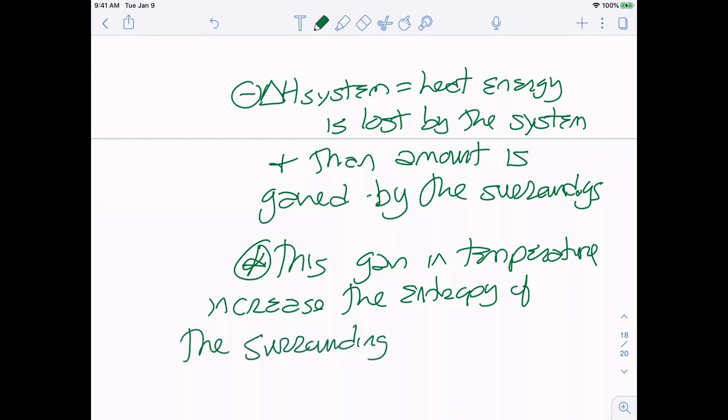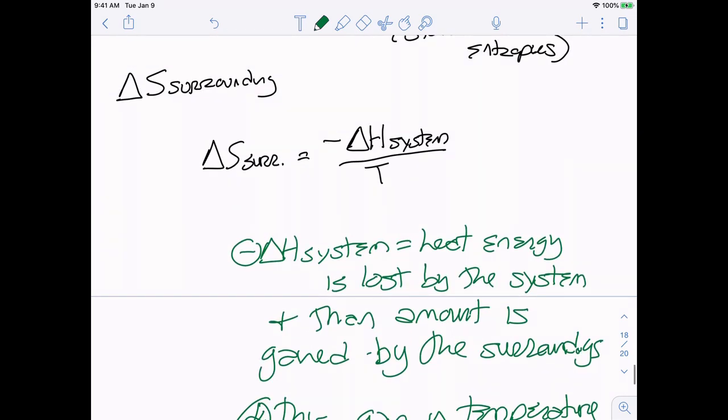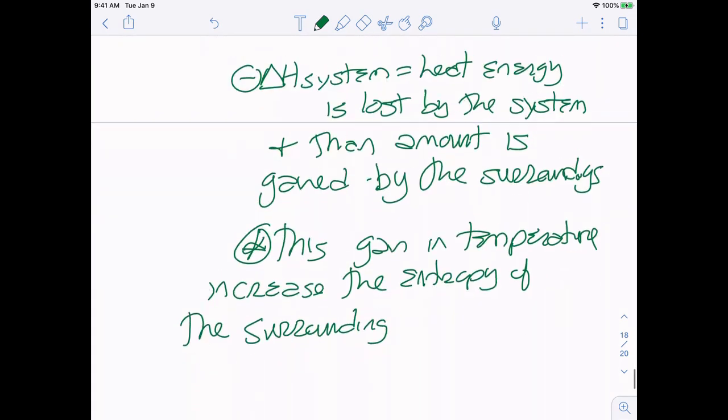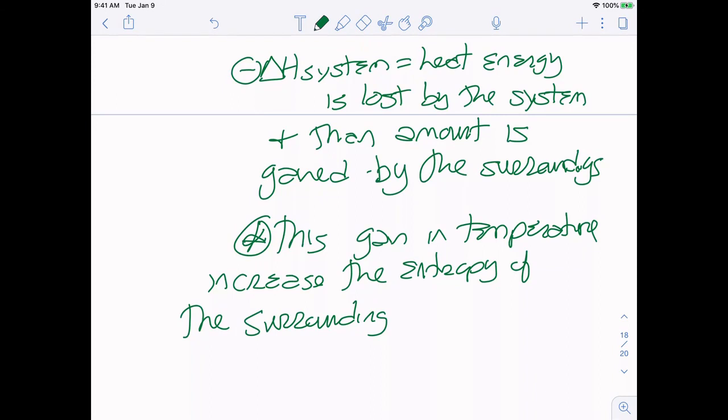So the two are proportional. Negative delta H of my system is going to be proportional to delta S of my surroundings. It's also inversely proportional to temperature, and that one's maybe a little harder to understand, but we're saying that if the surroundings have a low temperature, then adding heat to it is a big change.